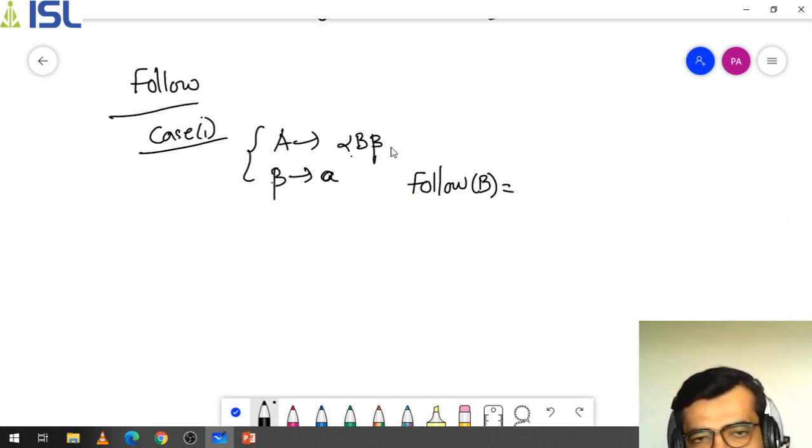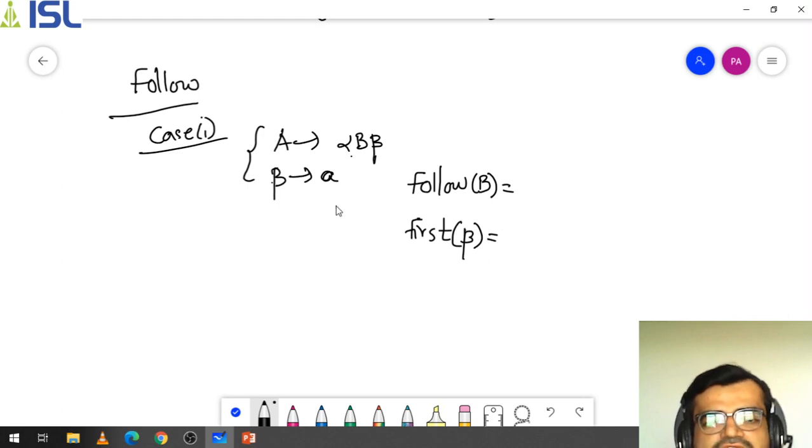After B, beta is there. So for beta we have to perform first of beta. If you perform first of beta, what you will get? The value A. So follow of B means the value will be A.